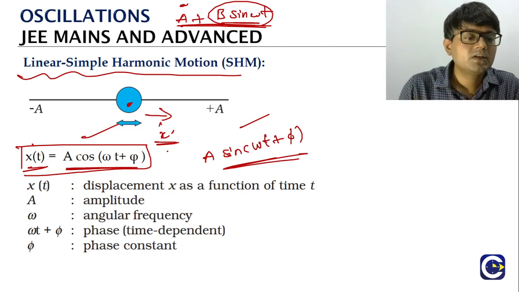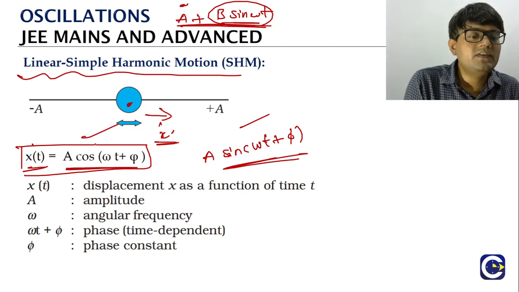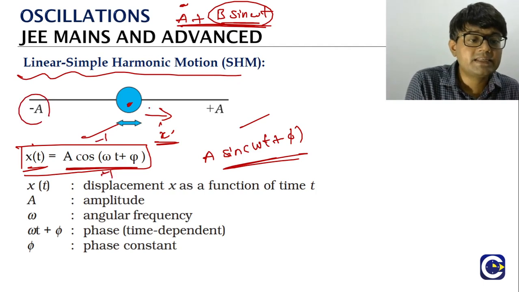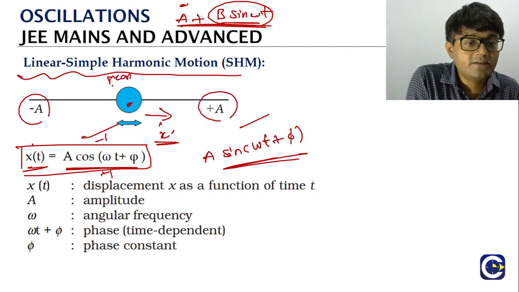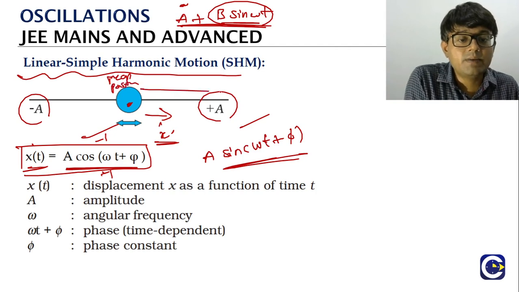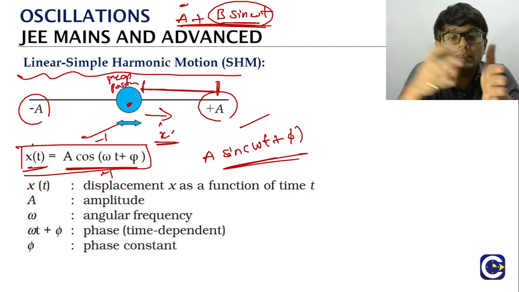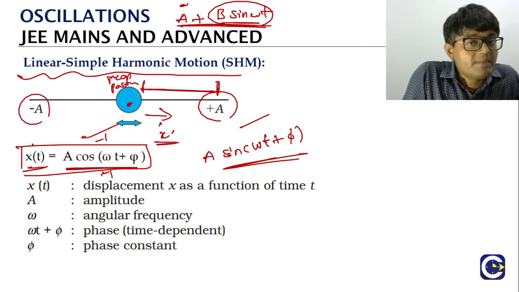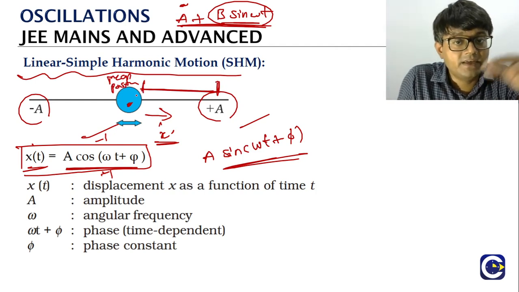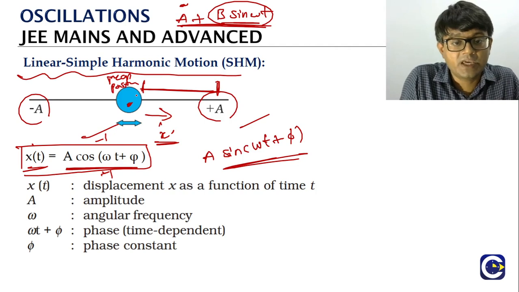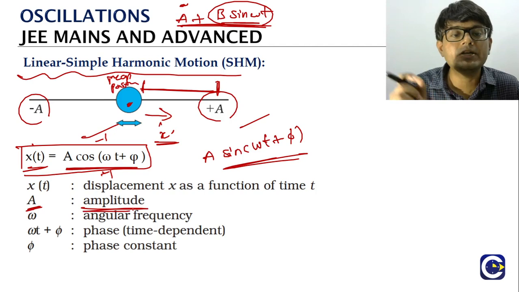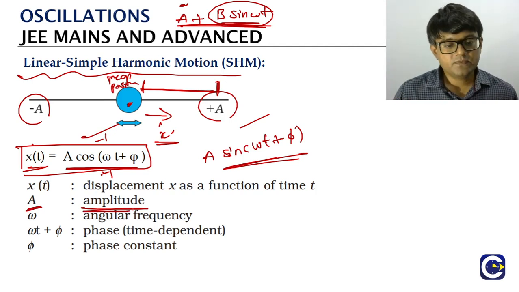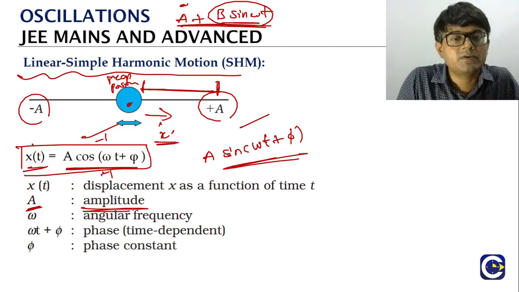In this, you can see the cos value will vary from -1 to +1. So the x value will change from -a to +a. From the mean position, the particle will be able to go to a displacement to the right side, and the same a displacement to the left side. Negative is going to indicate the direction part of it. So this a is what we refer to as the amplitude of the SHM. Amplitude means the maximum displacement from the mean position. That's it.